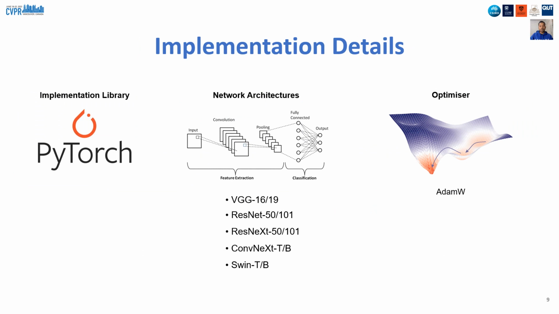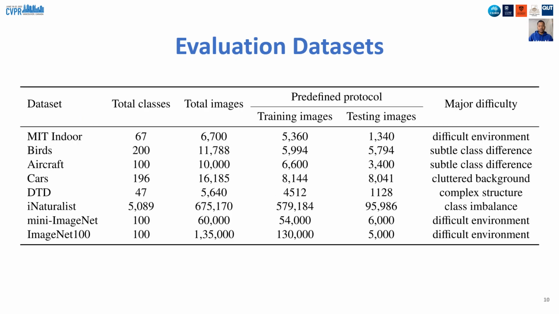We implement our method using PyTorch. We experiment with a large pool of network architectures, including the latest ConvNeXt and Swin transformers. For all of our experiments, we used the AdamW optimizer. We have used 8 datasets for evaluation of our proposed iSICE method. The datasets are MIT Indoor, CUB-200, FGVC Aircraft, Stanford Cars, DTD, iNaturalist, Mini ImageNet, and ImageNet-100.